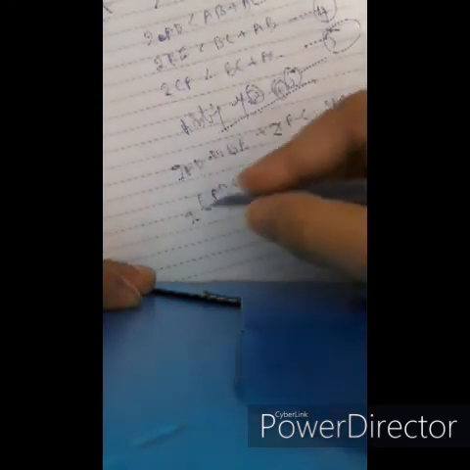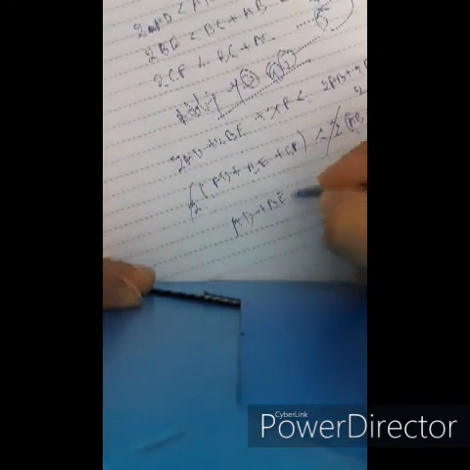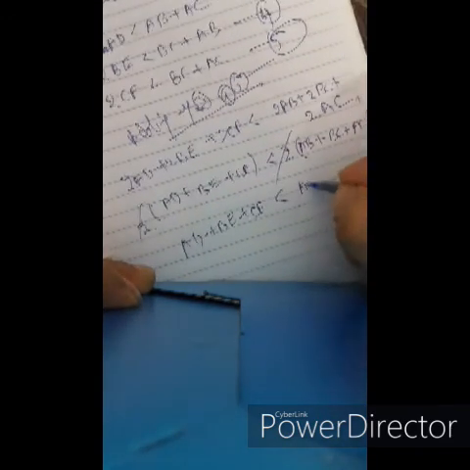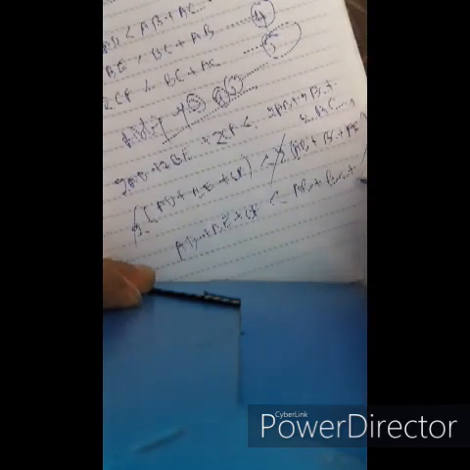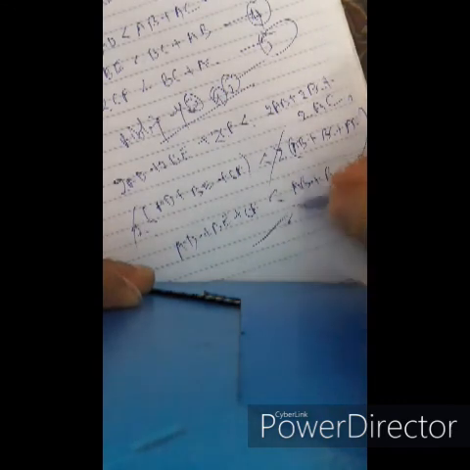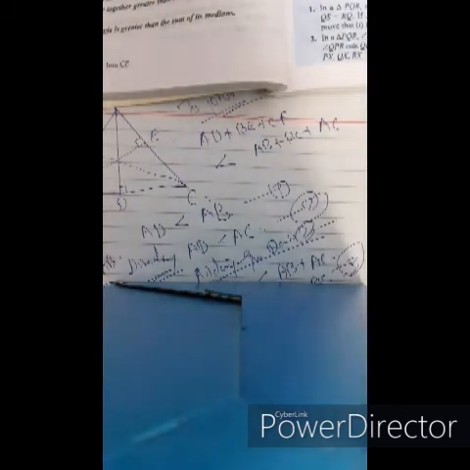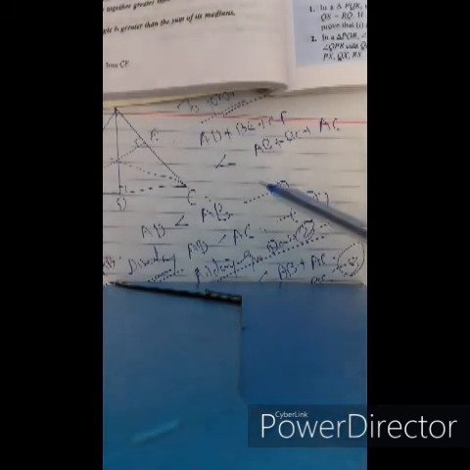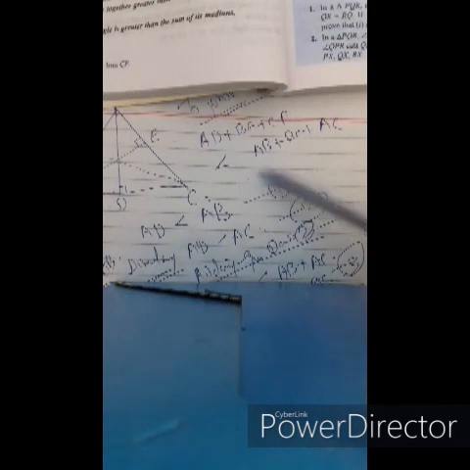The 2 cancels out, so AD plus BE plus CF is less than AB plus BC plus AC. Hence proved that the sum of the altitudes of a triangle is less than the sum of the three sides.